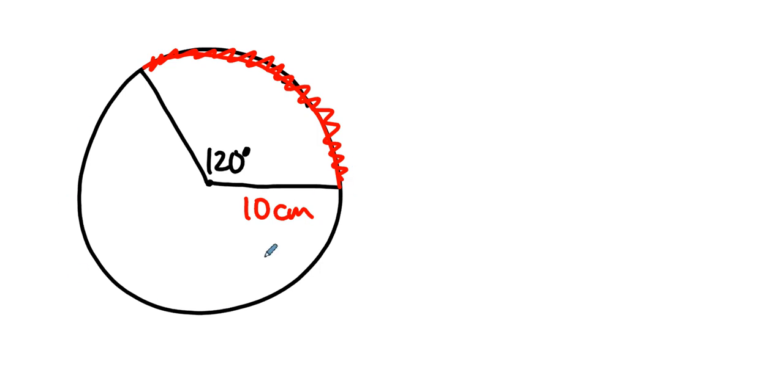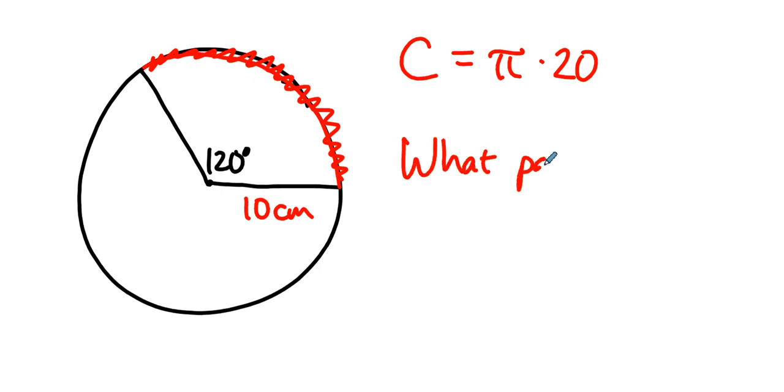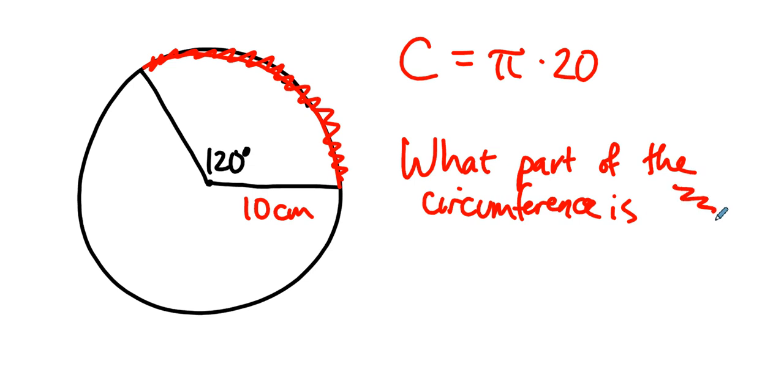If we went all the way around, the circumference of the circle is pi times the diameter. Now, what's the diameter? It's twice this, right? It's this. So we don't want the whole circumference. We want this part. So the question is, what part of the circumference is the red fuzzy arc? Pause for a moment. Ask yourself, what part of the circumference is this arc?